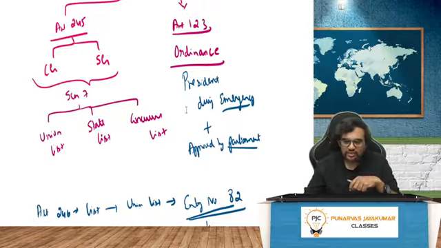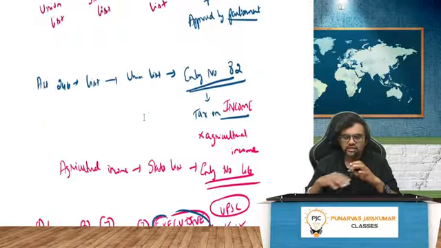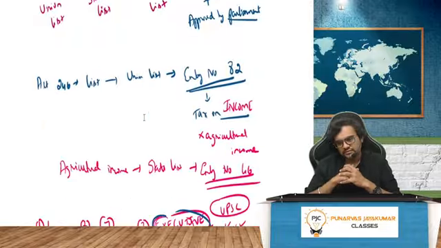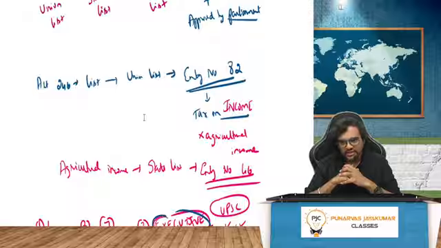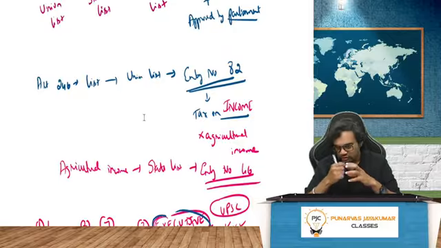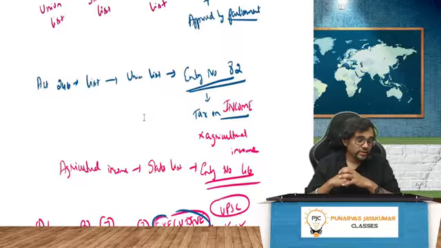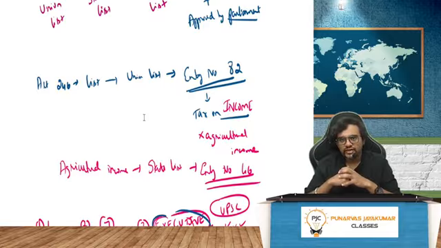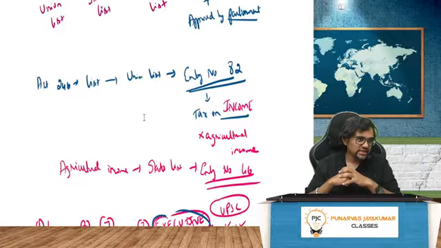Now, our income tax is clearly in Article 246, Union List. It is there in entry number 82. So, tax on income, but not on agricultural income. So, where is income tax? Entry number 82. Anyway, again I repeat guys, all these things they'll never ask in MCQ, they'll never ask anywhere.